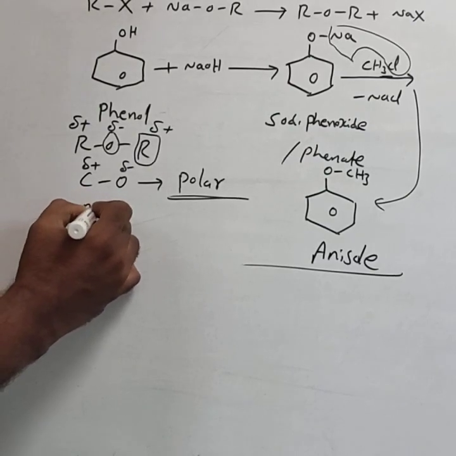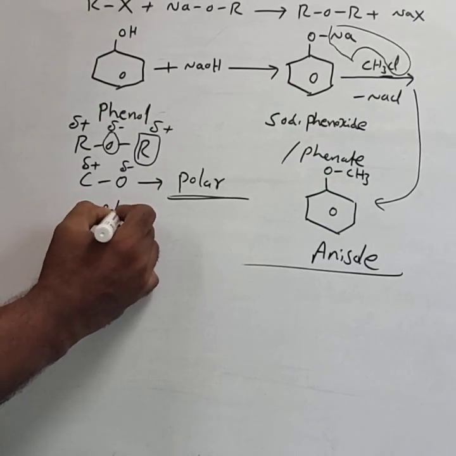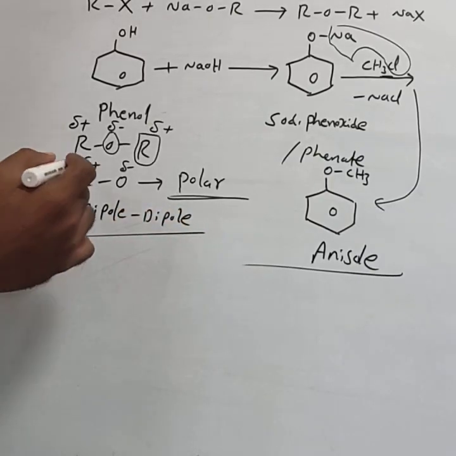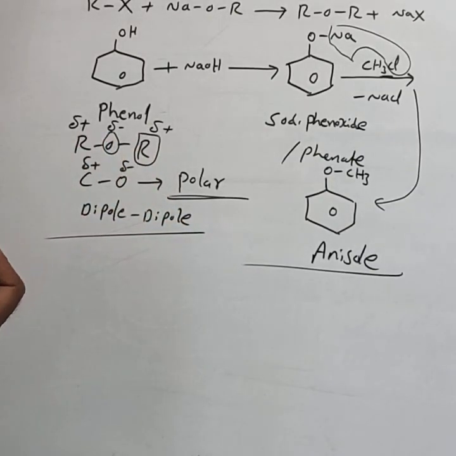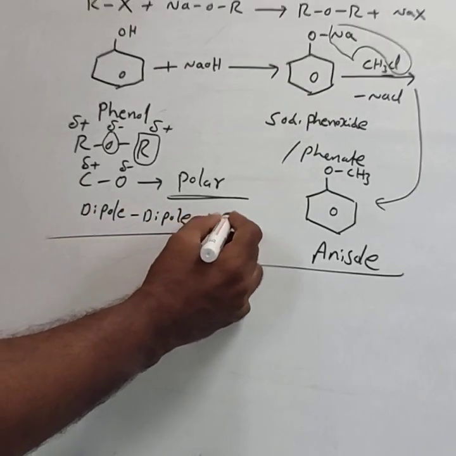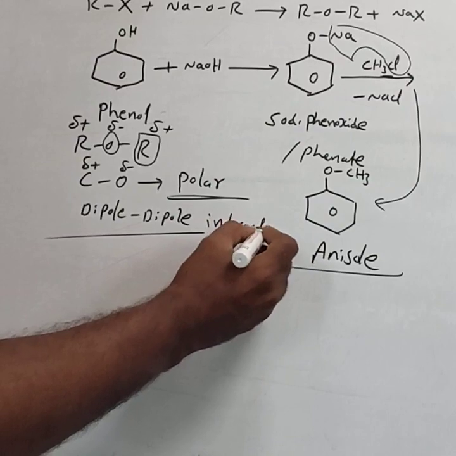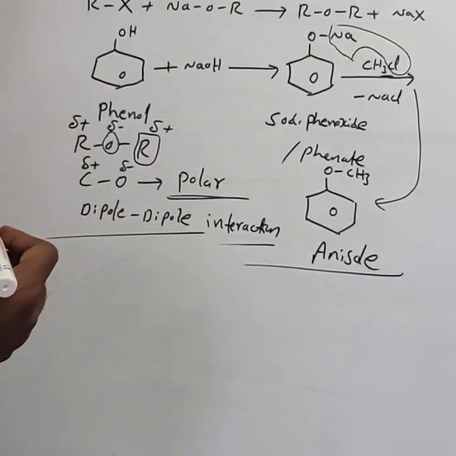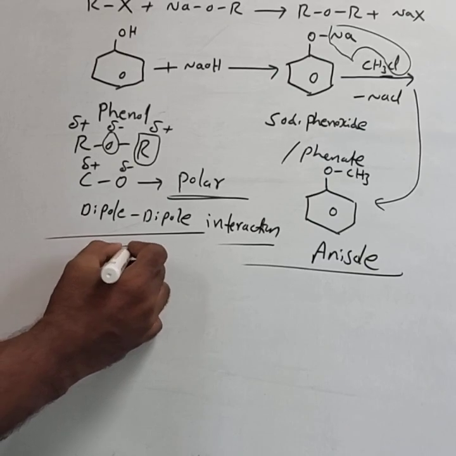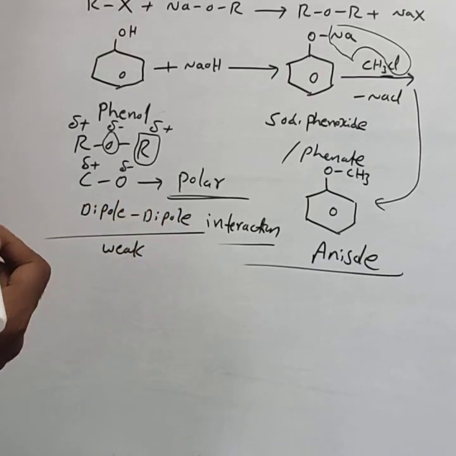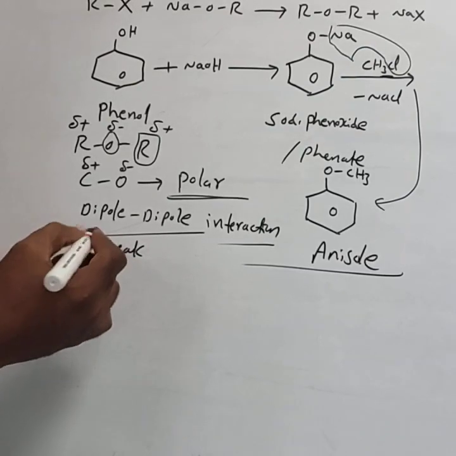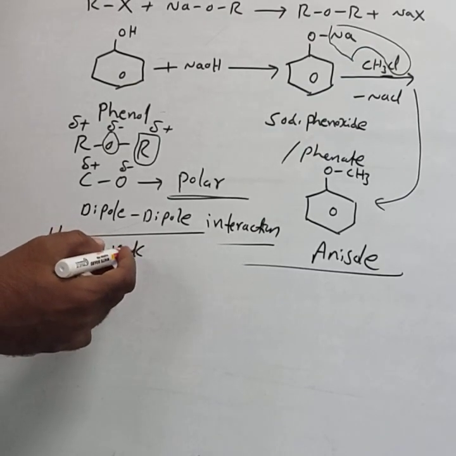Due to that polar nature, a dipole-dipole interaction arises between two ether molecules. These dipole-dipole interactions are very weak.